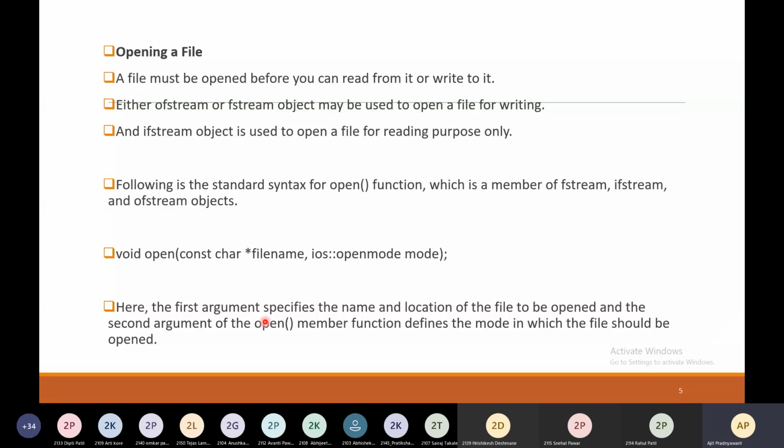So here the first argument specifies the name and location of the file to be opened, and the second argument of the open member function defines the mode in which the file should be opened. Mostly the open method is used to open a file, and these are the two parameters you need to pass to it. First one is the name of the file, and second one is the opening mode of the file. So what is this opening mode of the file? That we are going to understand.